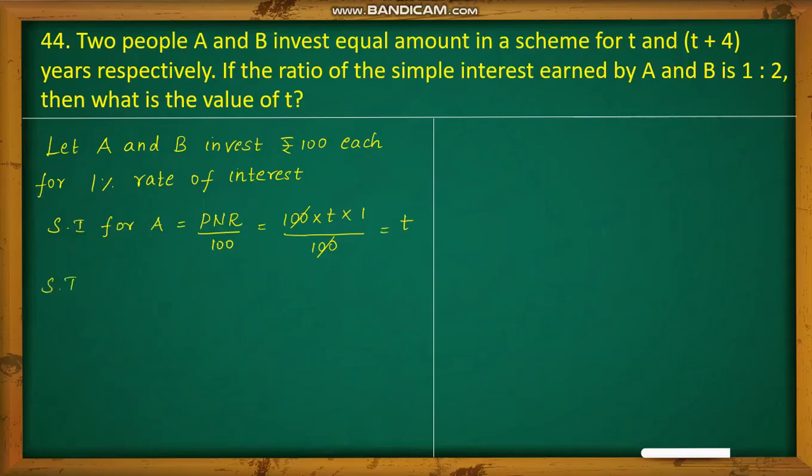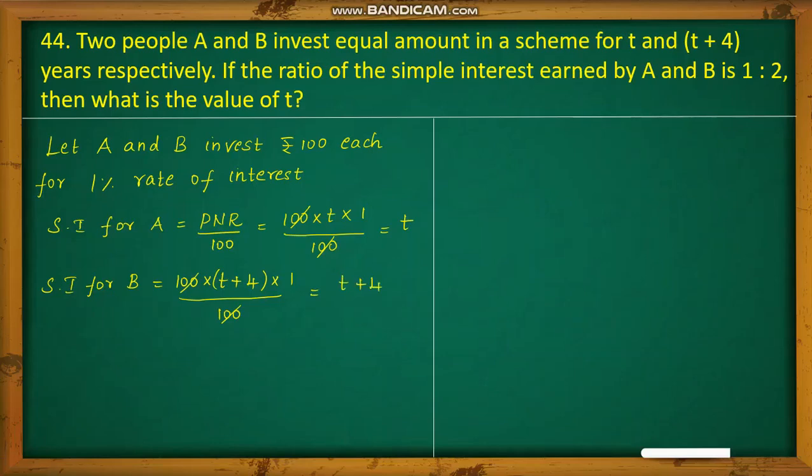And now simple interest for B, which is again using the formula, P will be the investment amount, which is 100 again for B, and number of years, now it's T plus 4 into rate of interest is 1% divided by 100. Now on cancellation, you will be getting the simple interest for B to be T plus 4.